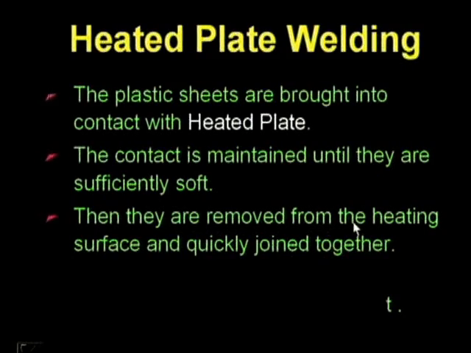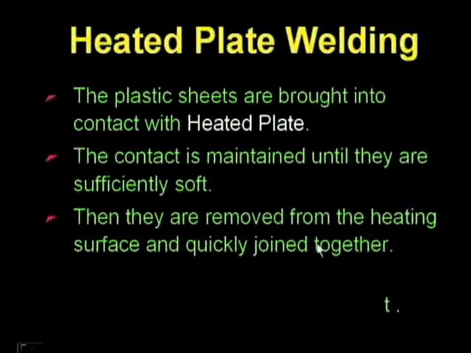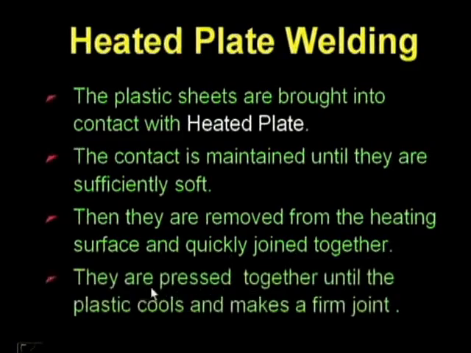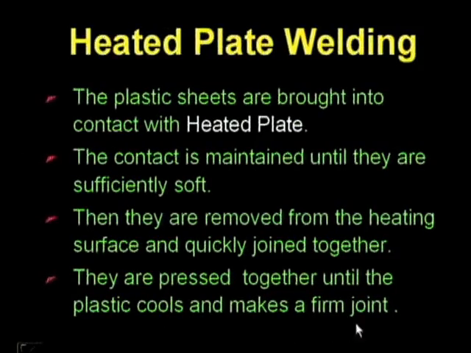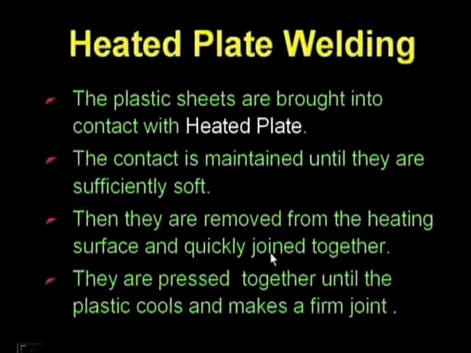Then they are removed from the heating surface and quickly joined together. After these two plates are heated, that is, they have come into a softening state, they are removed from the heating surface and quickly joined together. The two pieces are brought together and pressed together until the plastic cools and makes a firm joint.